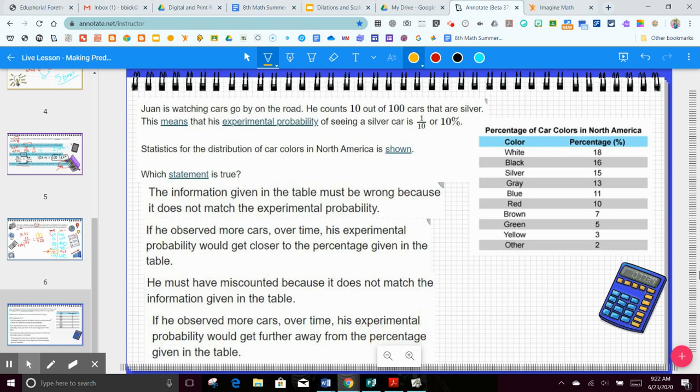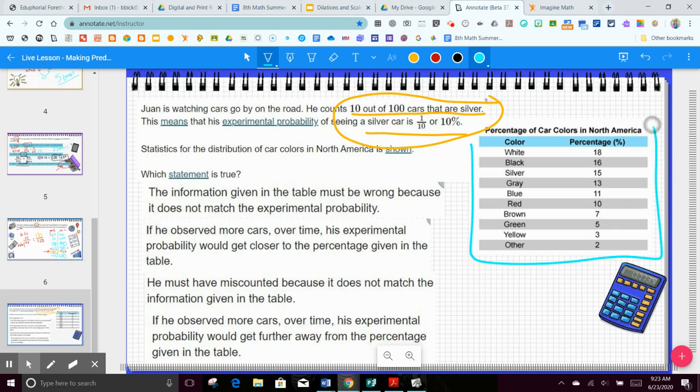Last example comes straight from Imagine Math, which most of these have. Juan is watching cars go by the road. He counts 10 out of 100 cars that are silver. This means his experimental probability of seeing a silver car is 1/10 or 10%. Statistics for the distribution of car colors in North America is shown. Okay, so here's experimental probability. This is theoretical based on the cars that have been sold in North America. So one's experimental and one is theoretical.